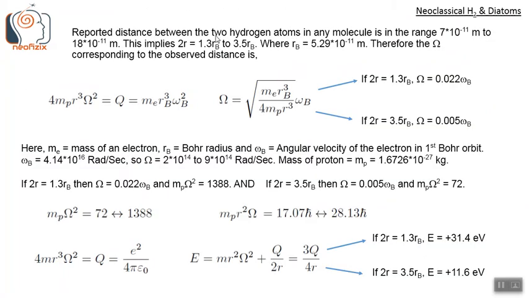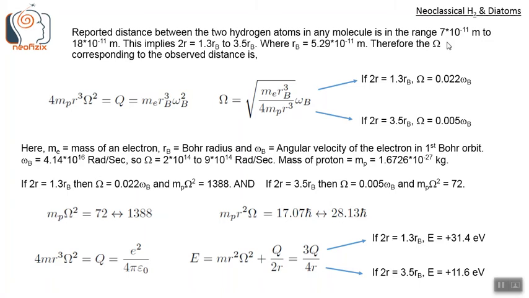Now the reported distances between the two hydrogen atoms in any molecule, not necessarily the H2 molecule, any molecule, is in the range 7 into 10 power minus 11 meter to 18 into 10 power minus 11 meter. So this is the range. This implies 2r, the distance between the two protons, is like 1.3 rb to 3.5 rb in this range, where rb equals the first orbit Bohr radius, rb equals 5.29 into 10 power minus 11 meter.